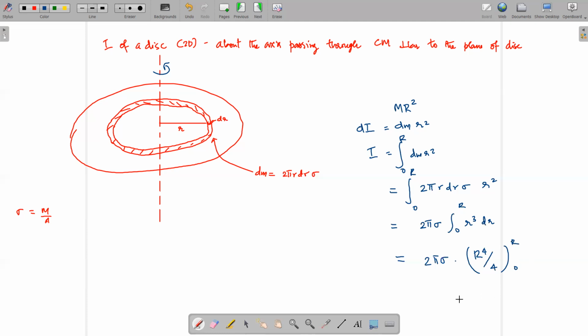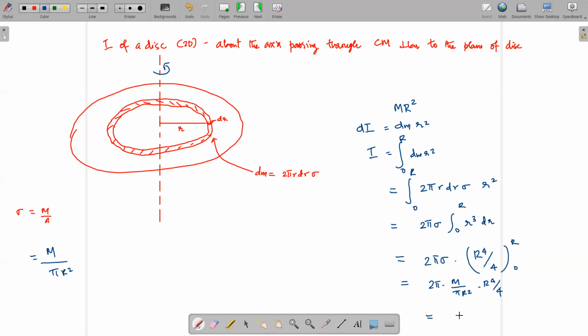And here, in the case of the disk, mass by area means the mass of the disk is m and the area is pi r square, right? So sigma you can apply here: 2 pi into sigma is 2 pi into m by pi r square, into r raised to 4 by 4.